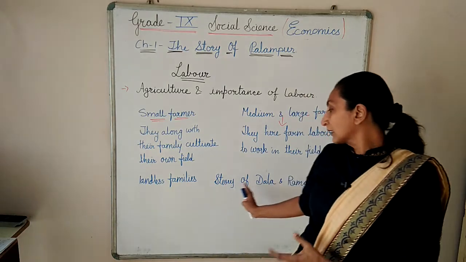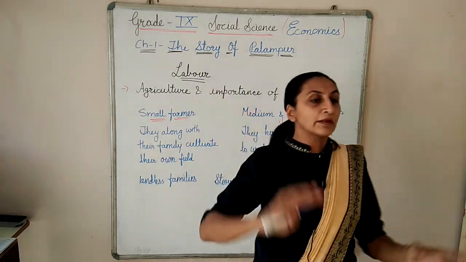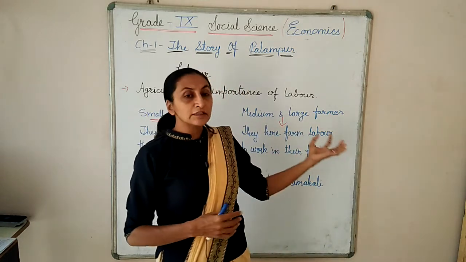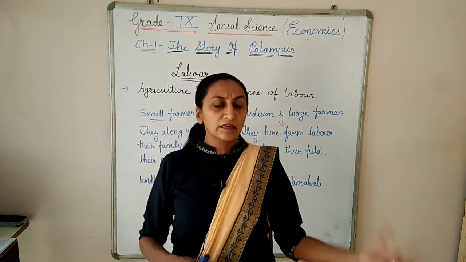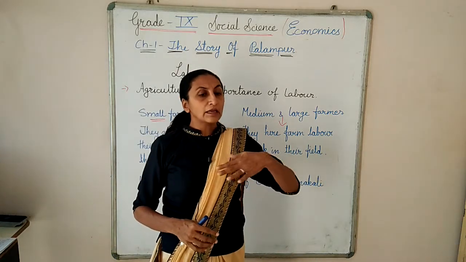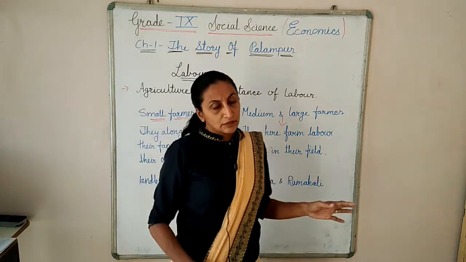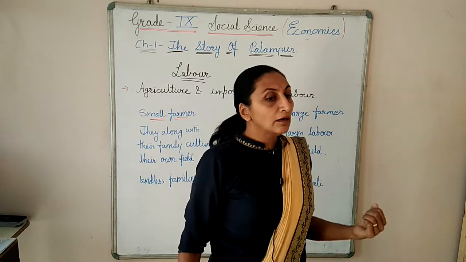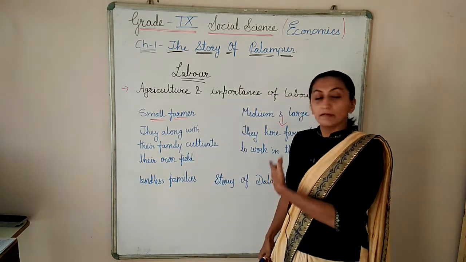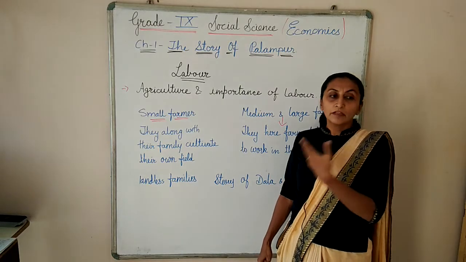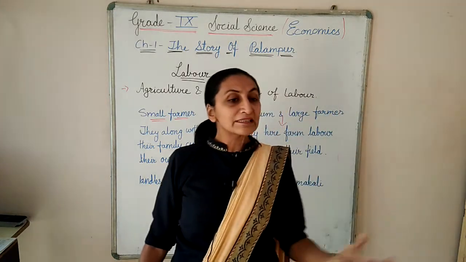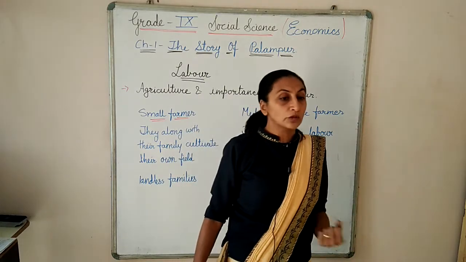Previously, Dala and Ramakali were both working somewhere in the field. But now the large and medium farmers have purchased the tractor, thresher, harvester, all the things, and now they need fewer laborers. So now they both are without work. And Dala is saying that previously he took some money from a person, and now he has to pay. How will he pay? He was very intense about how he can pay without work.